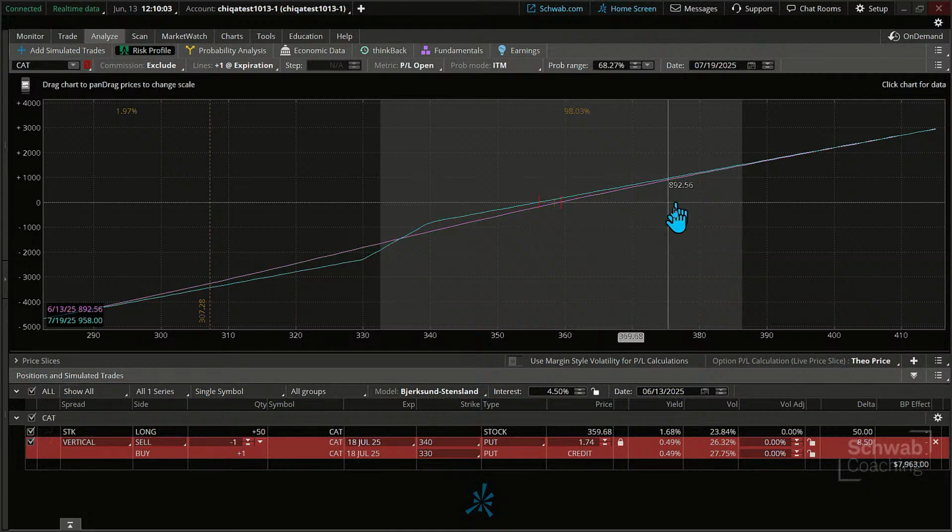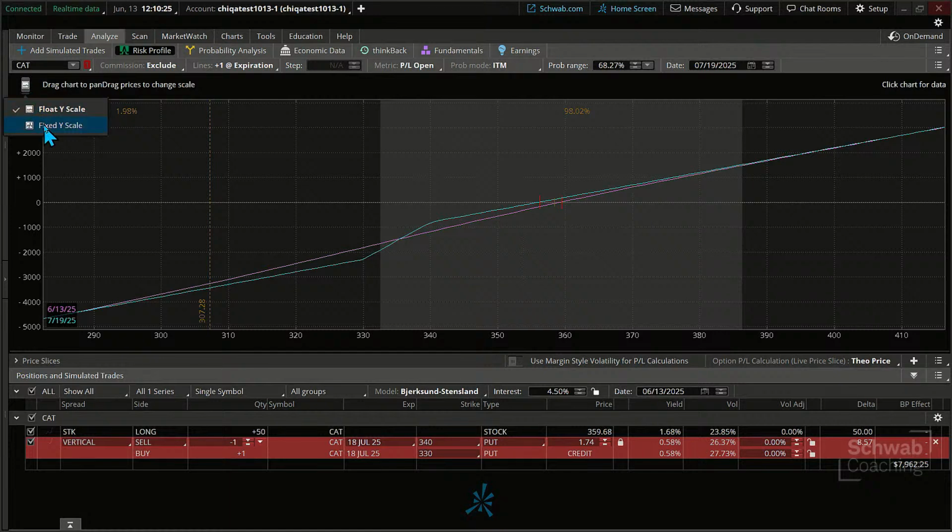Okay, so we've got that down, a couple of different interesting things to look at. We've got some lines on the chart here too. Sometimes these lines can be a little bit tricky to see. I'm going to use up here in the upper left-hand corner, just kind of highlight that just below cat. And what I'm going to do is click on this. I'm actually going to adjust this.